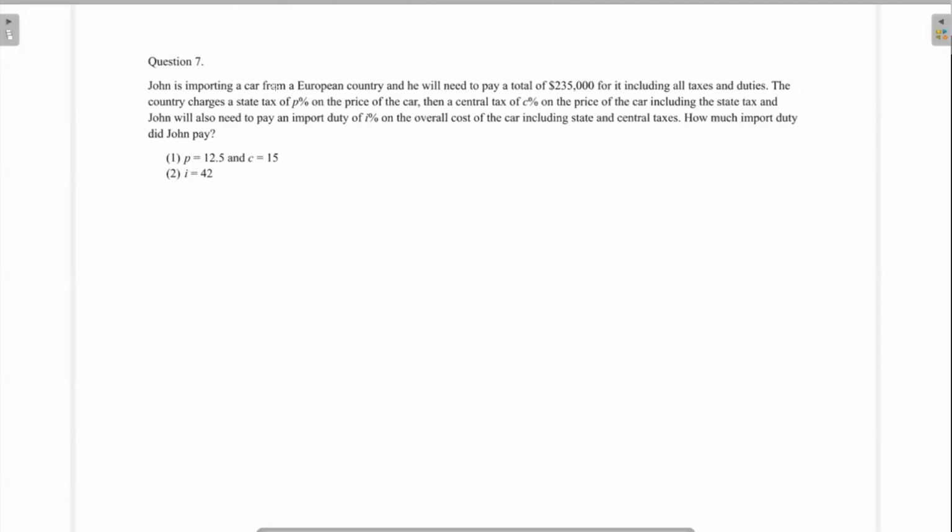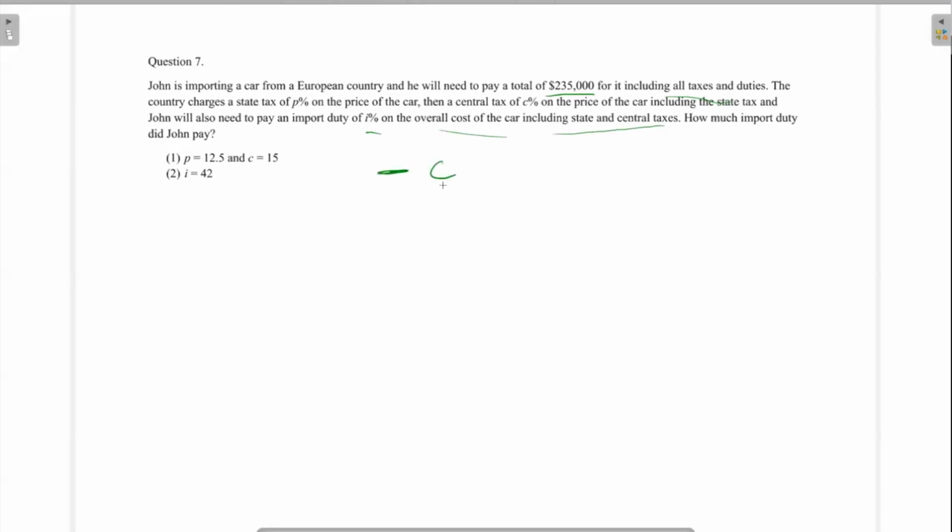So John is importing a car from a European country and he'll need to pay a total of this for it, including all taxes and duties. The country charges a state tax of 5% on the price of the car and then a central tax of C% on the price of the car, including the state tax. And John will need to pay an import duty of 5% on the overall cost of the car, including state and central taxes. Okay, so what is happening over here?